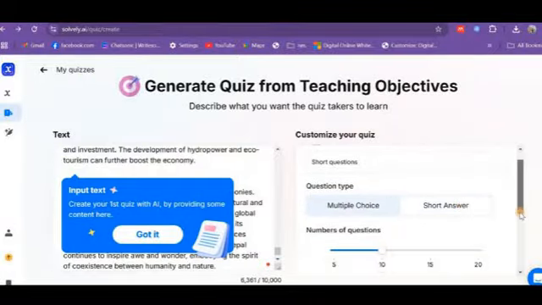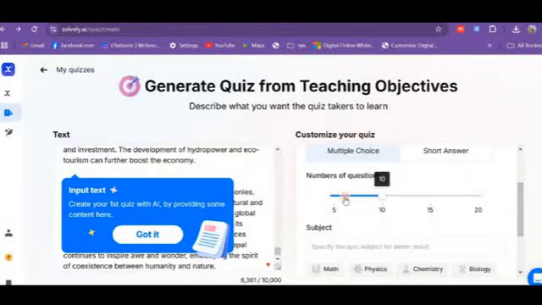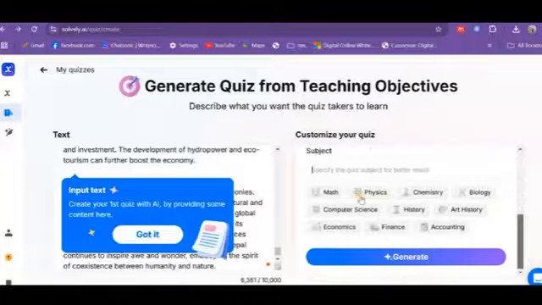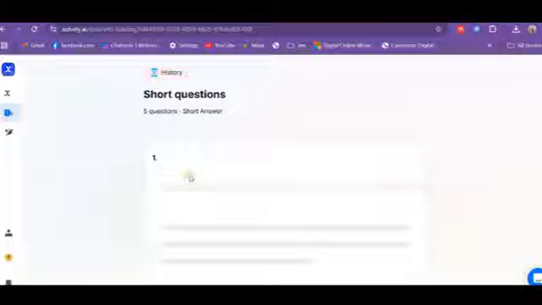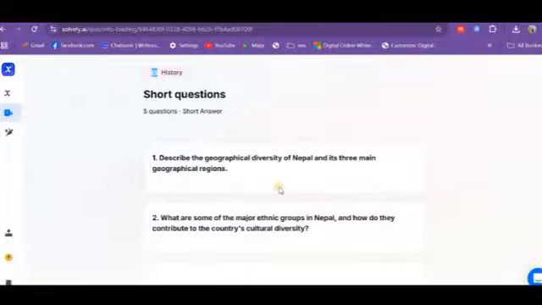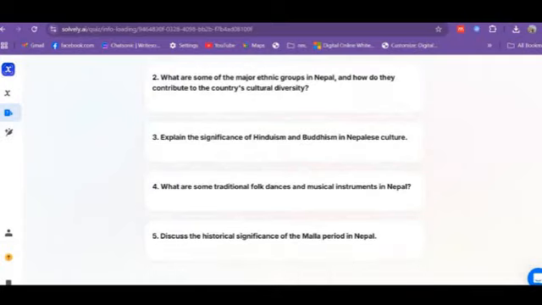Then choose a short question, a number of questions like minimum 5, subject history. You can click on generate. 5 questions. Describe the geographical diversity of Nepal and its 3 main geographical regions. Like this, here are the 5 questions.